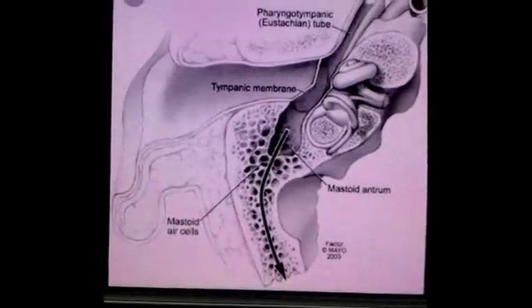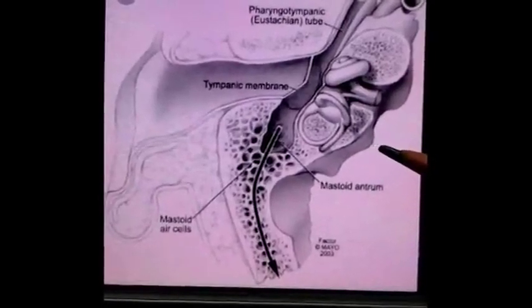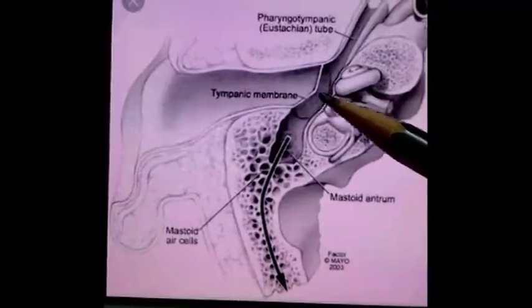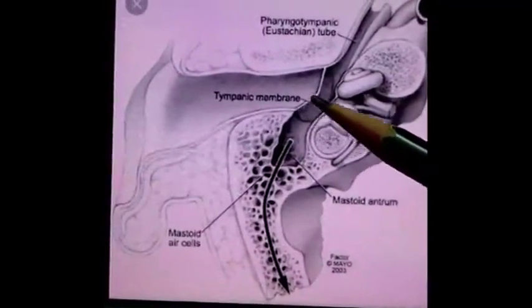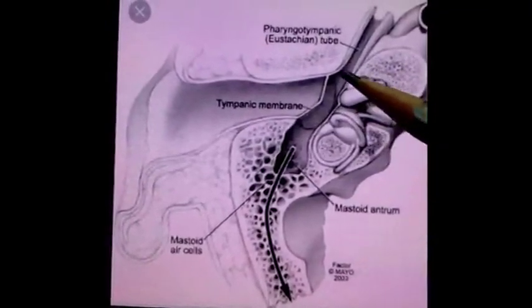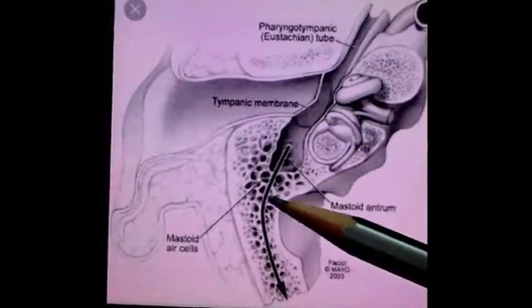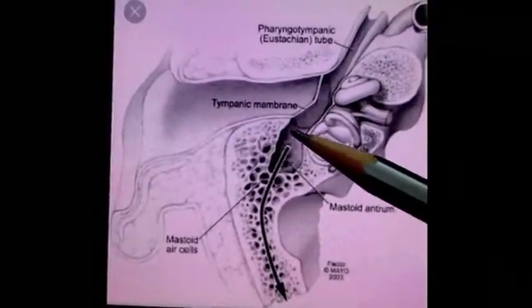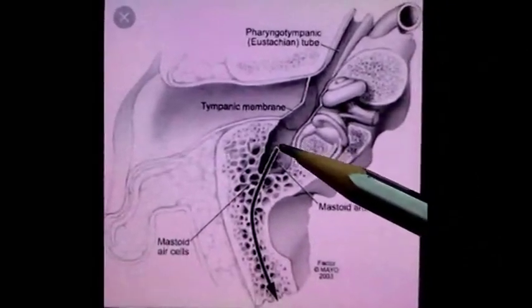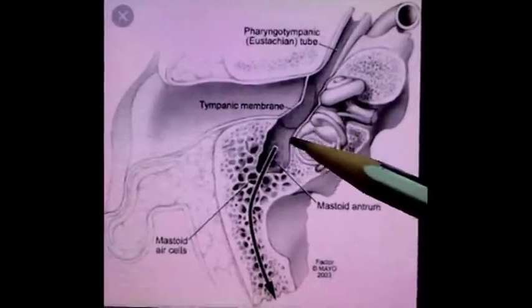This is the diagram of ear in cut section in a horizontal plane. Here this is external acoustic meatus. This is middle ear cavity. This narrow cavity is middle ear cavity. Tympanic membrane is visible, and the middle ear cavity's anterior communication with eustachian tube and posterior communication with the mastoid air cells and the mastoid antrum. So here we can find middle ear cavity posteriorly communicating with mastoid antrum.